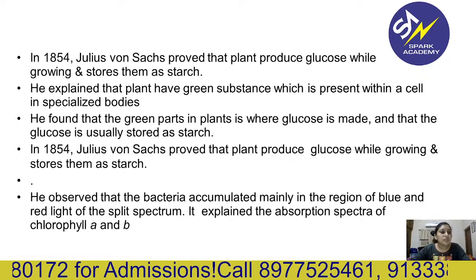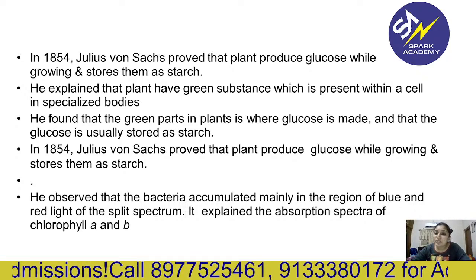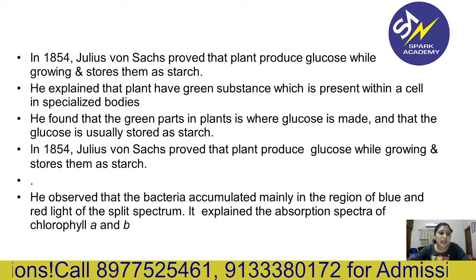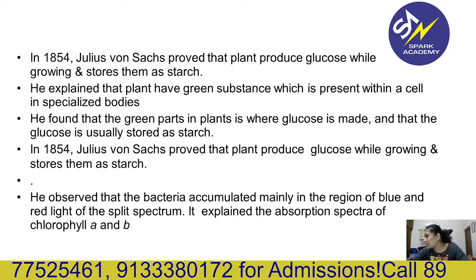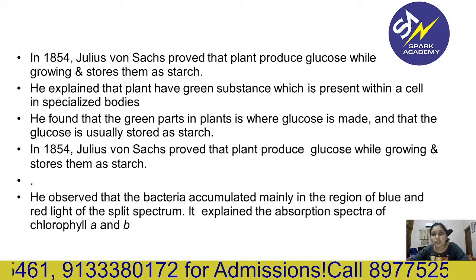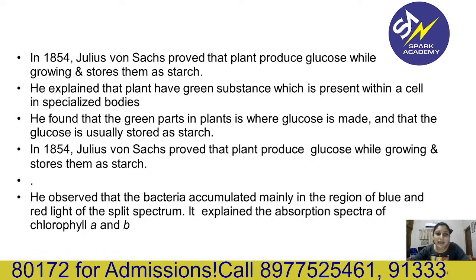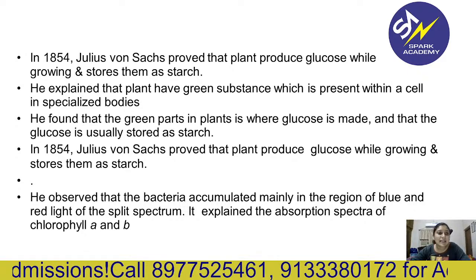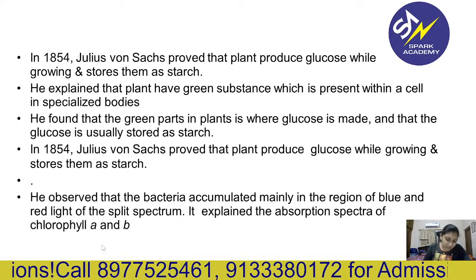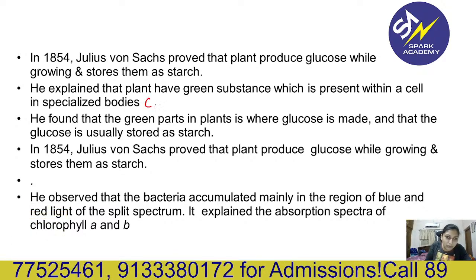Next, Julius von Sachs proved that a plant produces glucose while growing and stores it as starch. So the first product of photosynthesis is glucose, and it is stored in the form of starch. He explained that plants have a green substance which is present within a cell in a specialized body. Now, what is the specialized body in plants? Chloroplast.